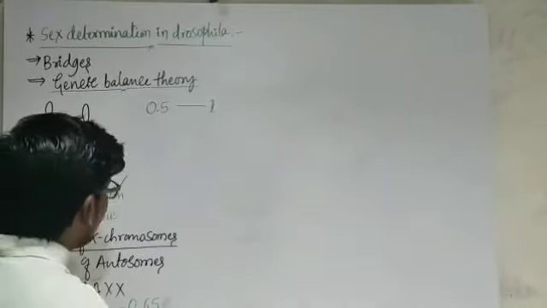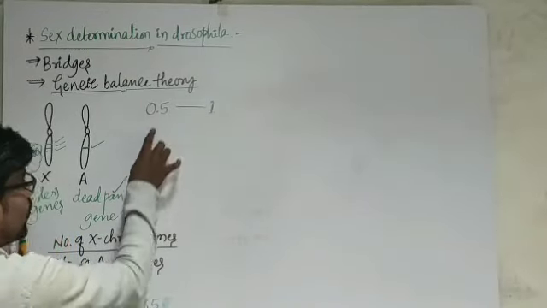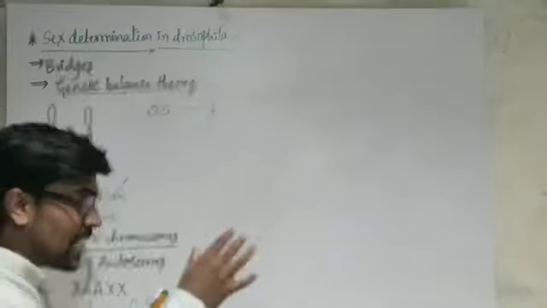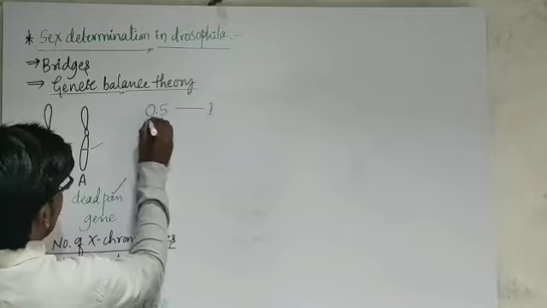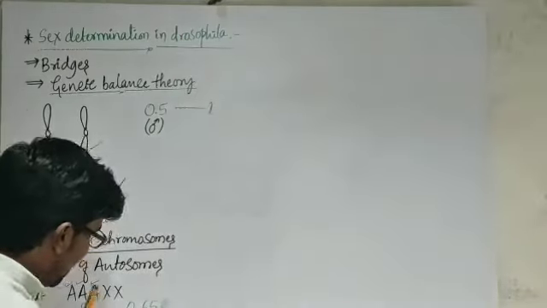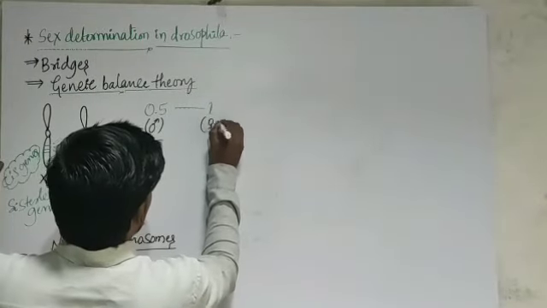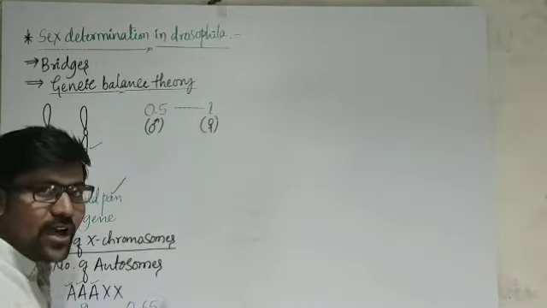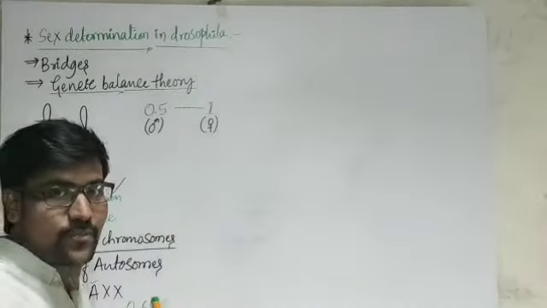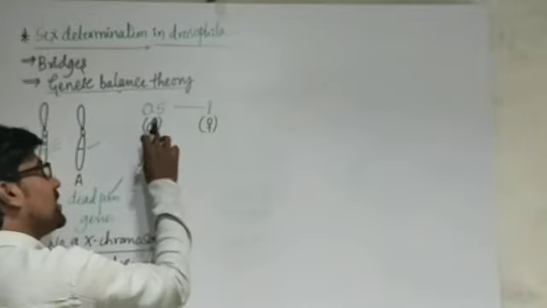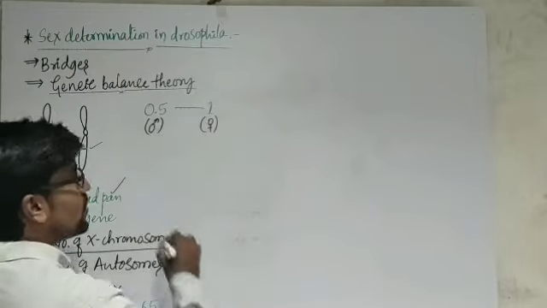Suppose after division we get the ratio 0.5 exactly, then that becomes male. If I get the ratio 1, then it becomes female. 0.5 is male, 1 is female. Then what if we get a value in between 0.5 and 1, like 0.65?